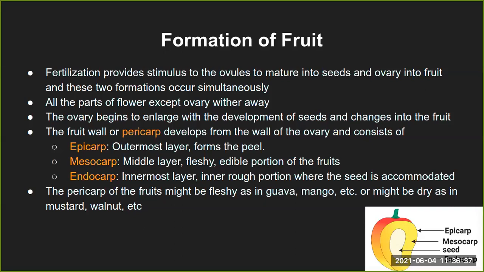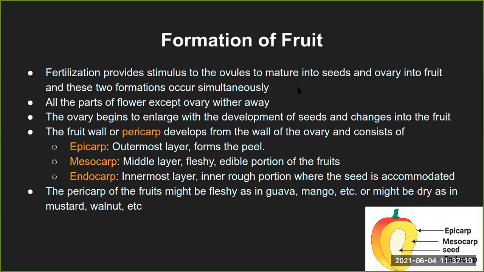So the seed is formed within the ovary, from the ovules, and the ovary as such turns into the fruit. Whatever bilocular or multilocular ovaries are there inside a particular flowering plant, the typical type of fruit will also be developed subsequently, depending on what type of ovary was present at the start during the flower gamete formation. So these two formations occur simultaneously. That is the ovary turning into the fruit and the ovule turning into the seed.